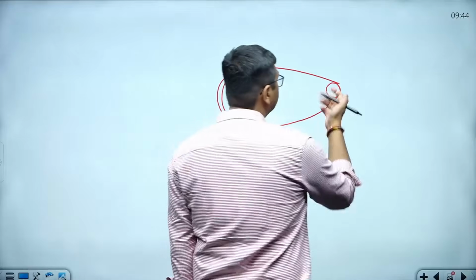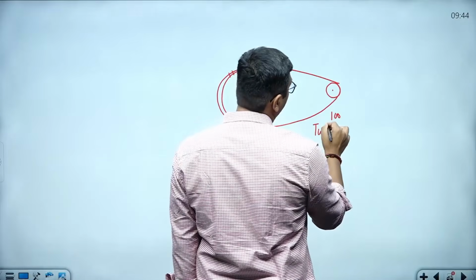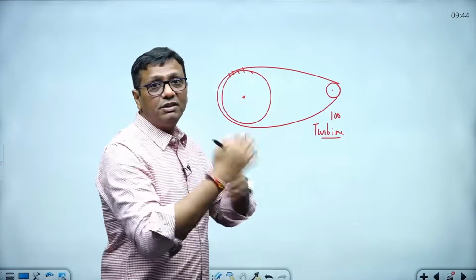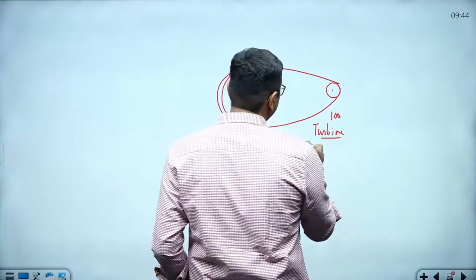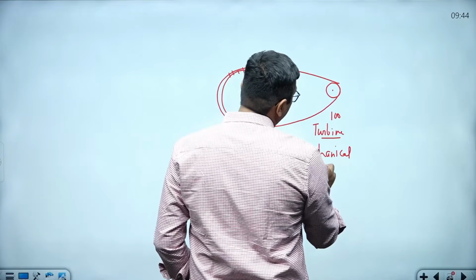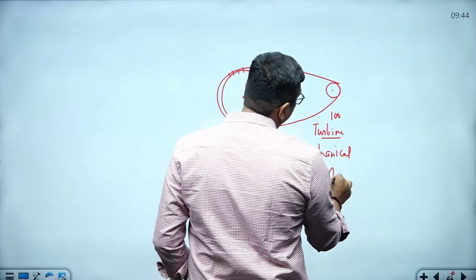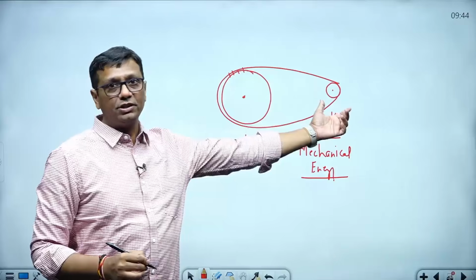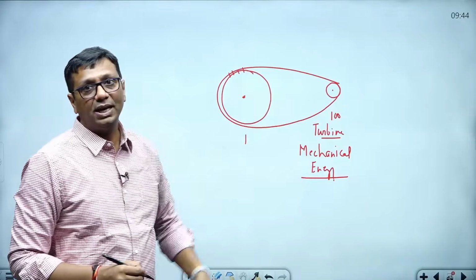And this small wheel is not just a wheel, it's a turbine. I am talking to you in the energy chapter, like a turbine. So of course, if the turbine moves very, very fast, what will come there? In physics, the movement of the turbine is considered mechanical energy. This wheel is moving very fast, and it is a case of mechanical energy.